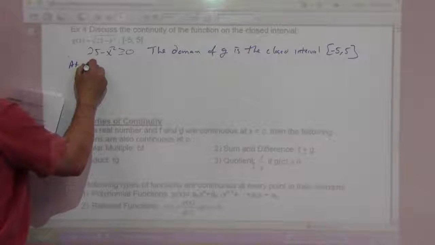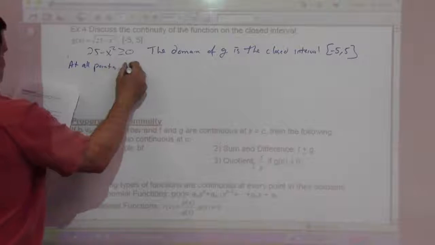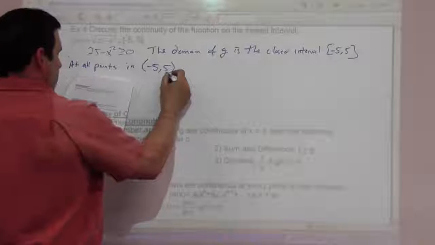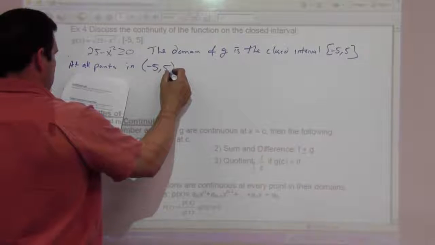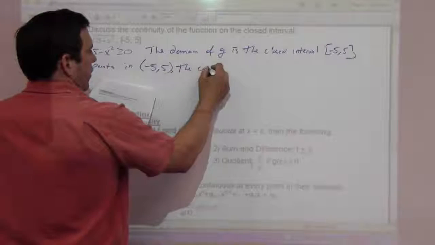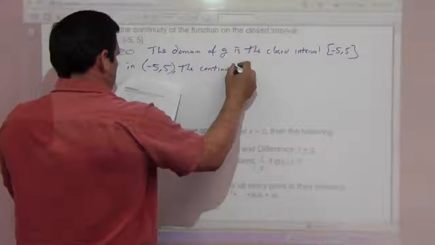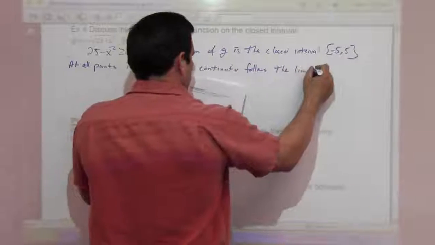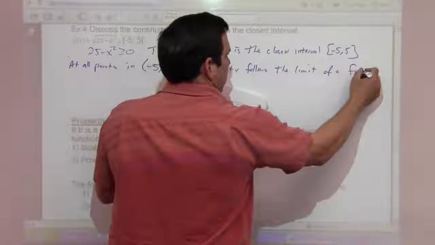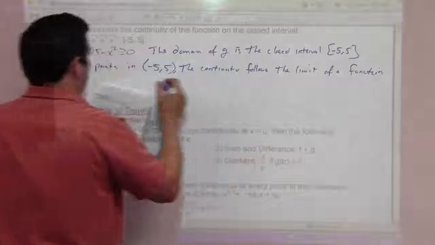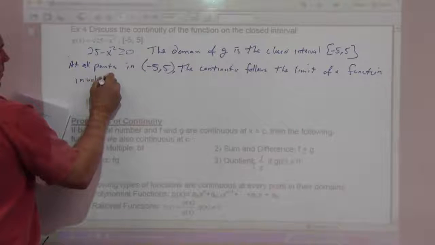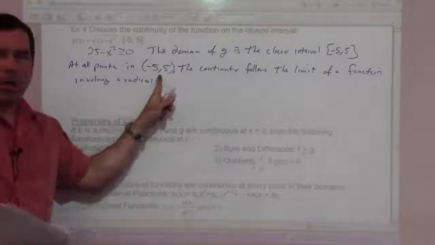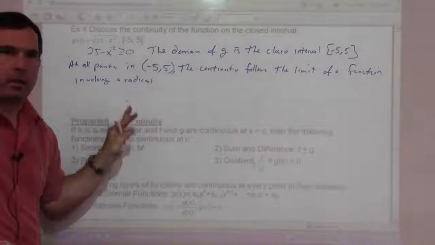So at all points in the open interval -5 to 5, the continuity follows the limit of a function involving a radical. Okay, so what this is saying is we're good on the open interval. We're good. It behaves like a radical should behave.